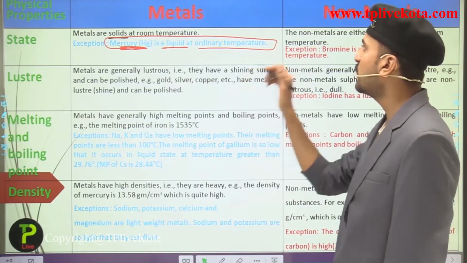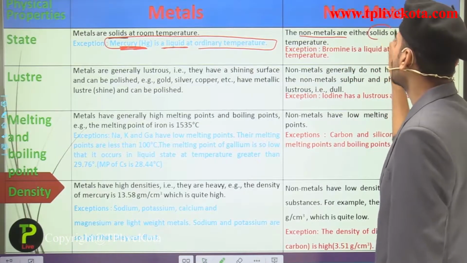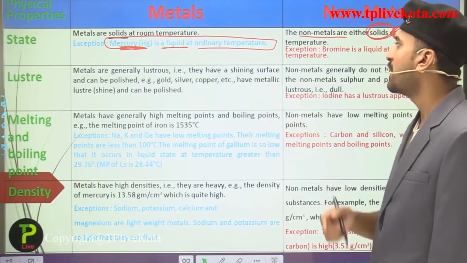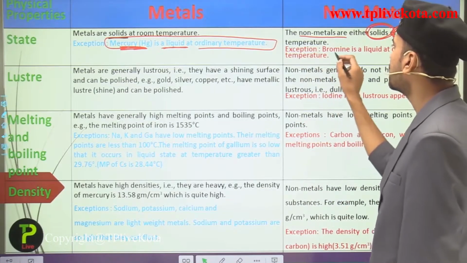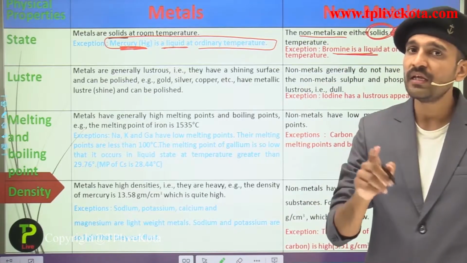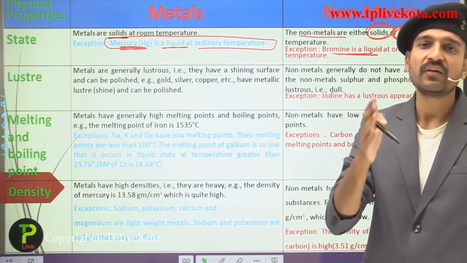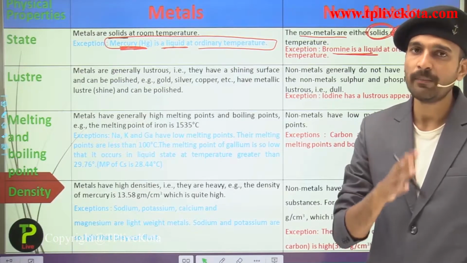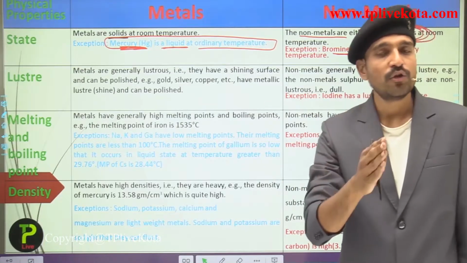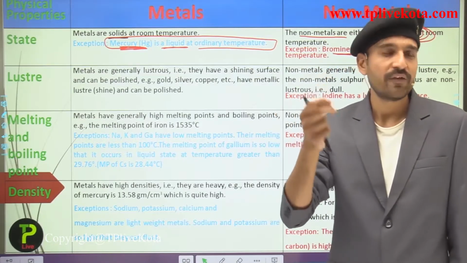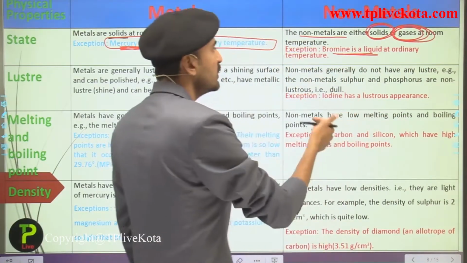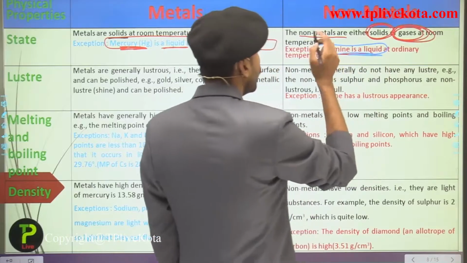Now talking about the state of the non-metals. The non-metals exist either in the solid state or in the gaseous state at room temperature. Here we have an exception, that is bromine. Why is bromine an exception, students? Because bromine is a liquid. Bromine exists in the liquid state at room temperature. So among the metals we have an exception, mercury, which exists in the liquid form and is a metal. While among the non-metals, we have bromine, which also exists in the liquid form, but it is a non-metal.